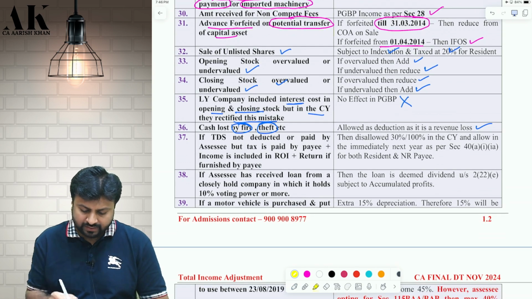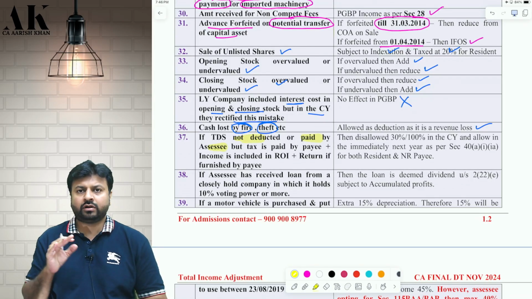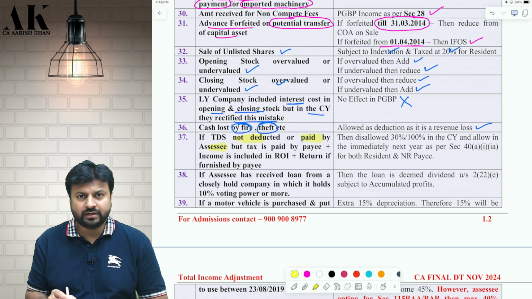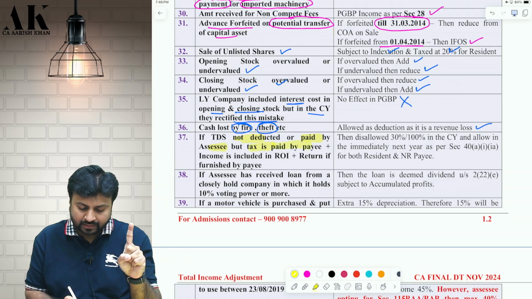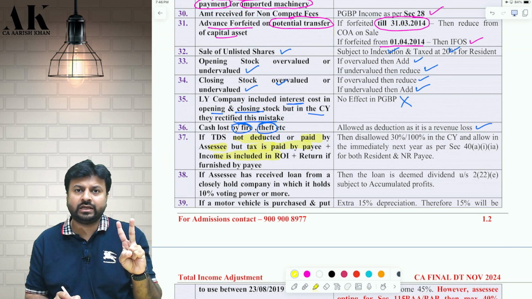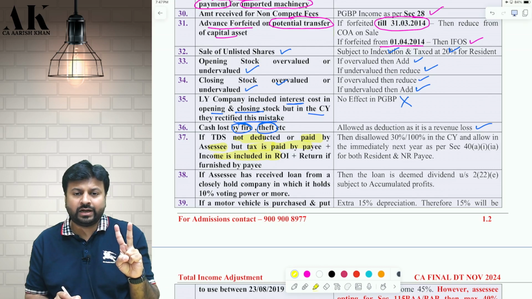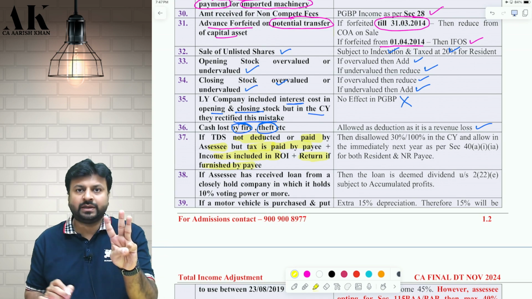Next, if TDS is not deducted or not paid by the assessee, I have not deducted TDS, I have not paid the TDS, so I made a mistake. But condition number one, the tax is paid by the payee, and it is included as income in the return of income. Condition number two, the return is furnished by the payee.